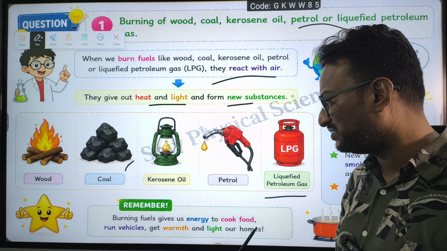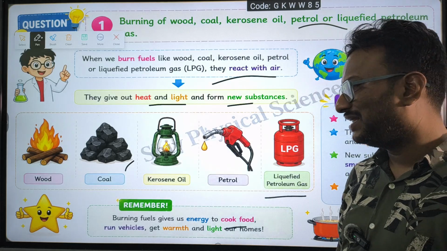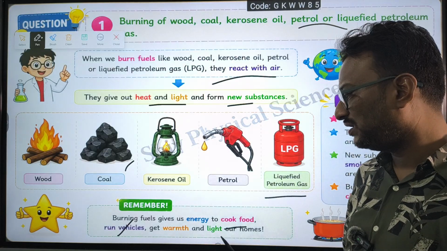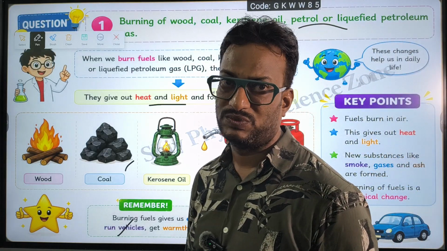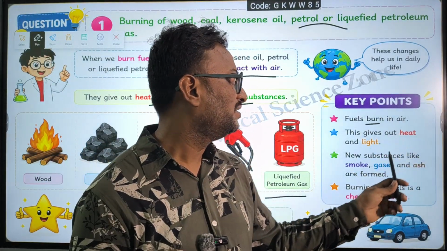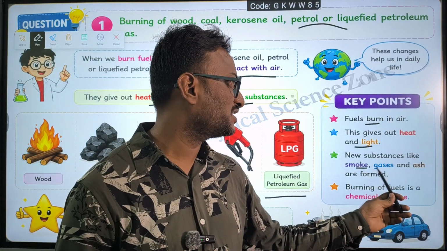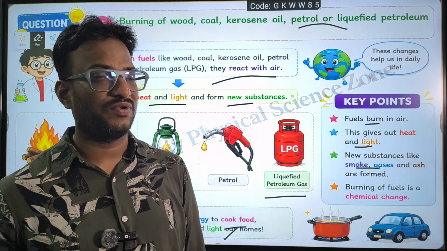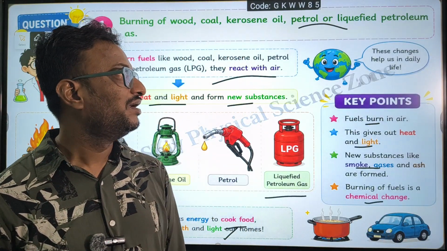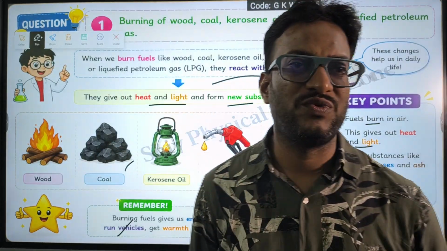Burning fuels gives us energy to cook food, to run vehicles, and to warm and light our homes, even for lighting purposes. Fuel burns in the air and gives out heat and light. New substances like smoke and gases are formed, which are actually very harmful. Burning of fuel is one of the chemical changes. So these are the daily uses that we are going to see.